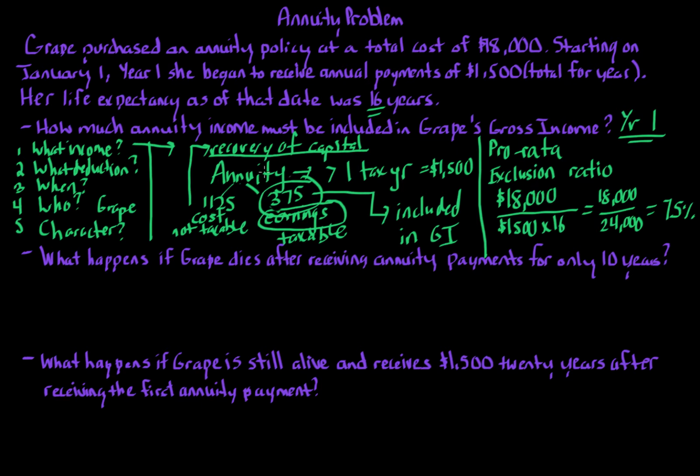Now, if you think about it, and you look at the life of the annuity, if we go through each year, it doesn't equal out exactly, but this is 16 years. So each year, you're going to have $1,125, which is the portion that's not taxable, and then $375 is taxable. If you add up $1,125 over those 16 years, it would be $18,000.